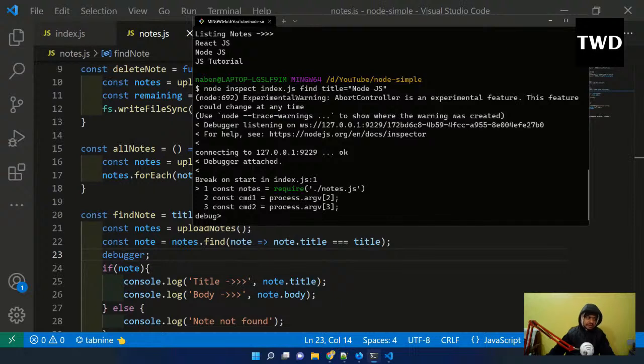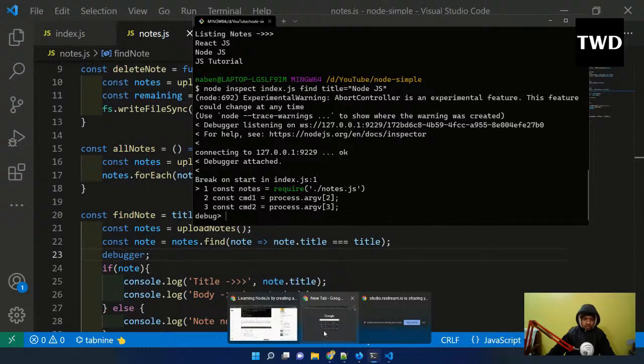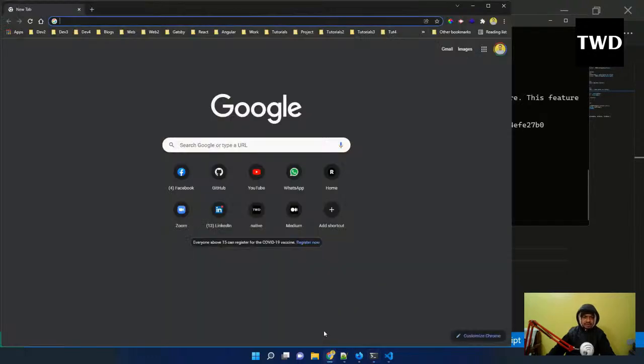But where to find this debug? To find the debug, I have to use Chrome only. Chrome is required, and nothing else can be used. Why? Because Node.js is made on the V8 engine. V8 engine is something in which Chrome is also built, so a lot of the technology of Node.js is taken from Chrome. That's why we can see this debugger only in Chrome, no other browser. I mainly use Firefox Developer Edition, but for this I'm using Chrome.